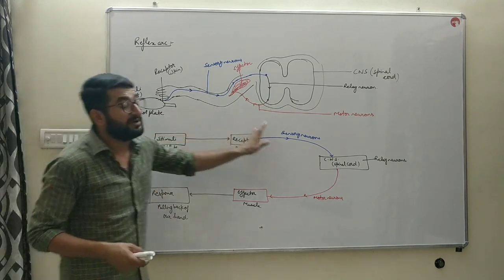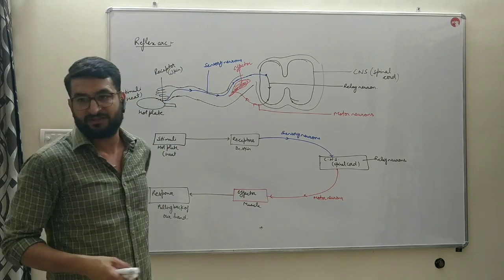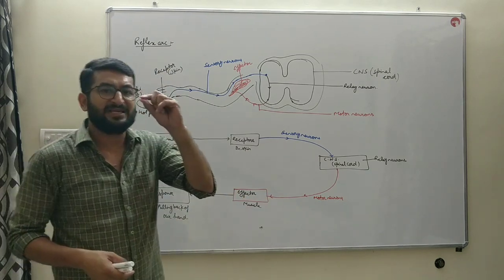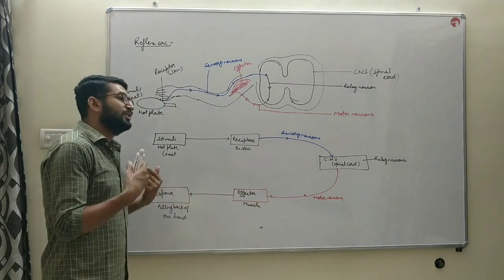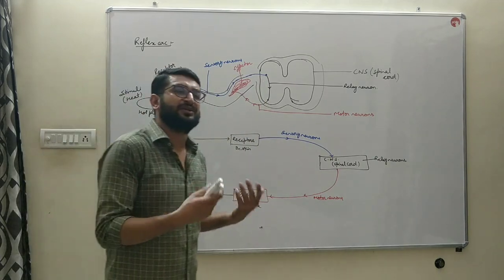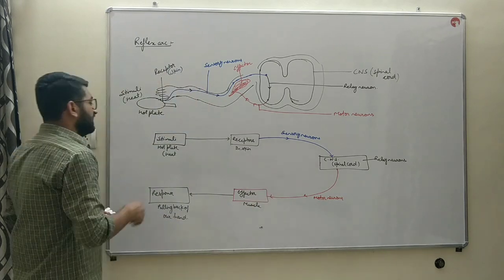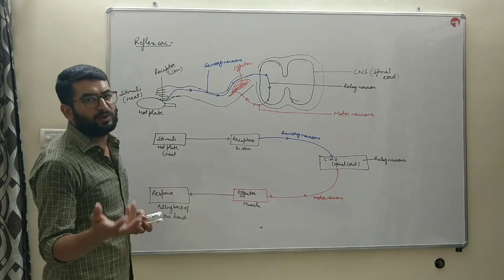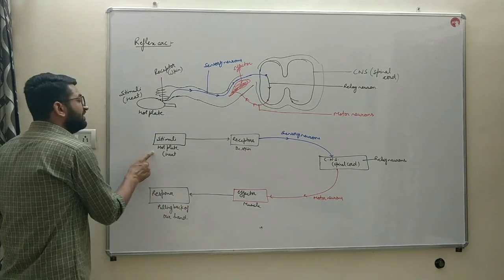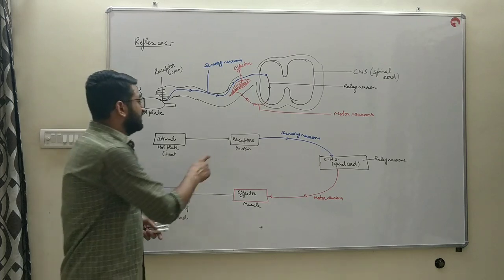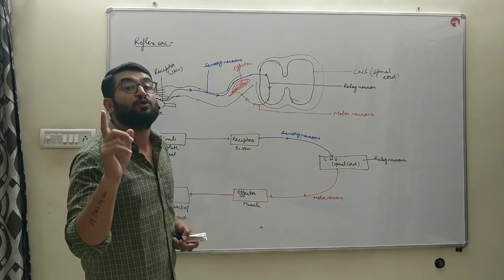In the same way, you can write the example of a cerebral reflex. What is cerebral reflex? The contraction or expansion of the pupil when we go into a bright light or a dim light room. If the example is of bright light, what happens when a bright light falls on your eyes? Then the stimuli is bright light. The receptors are present in the eyes, that is photoreceptors.